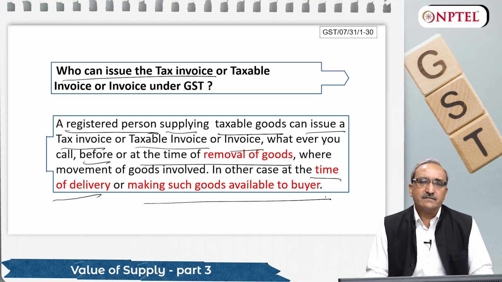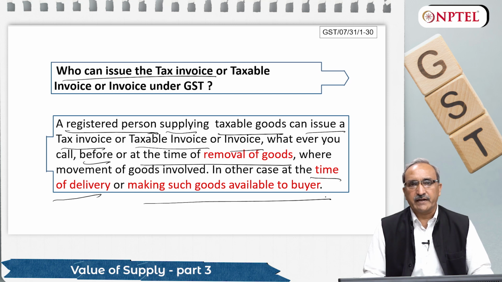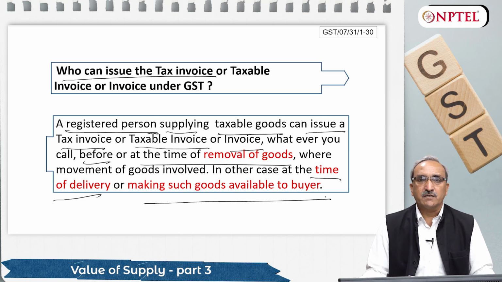And for any reason, if you want to receive your value, your consideration from your buyer, the invoice will prove that you have supplied the goods. And in GST, supply of goods depends on the invoice, and the invoice must be correct in all respects.